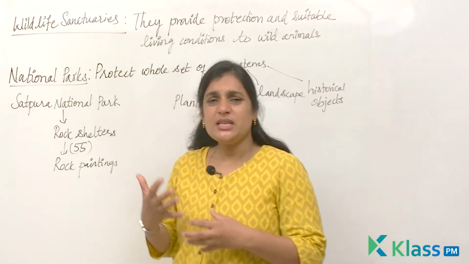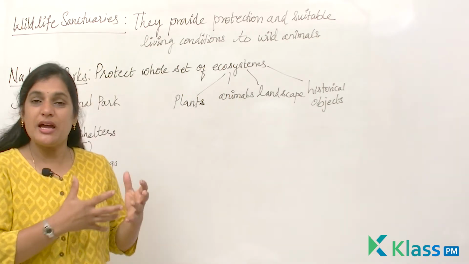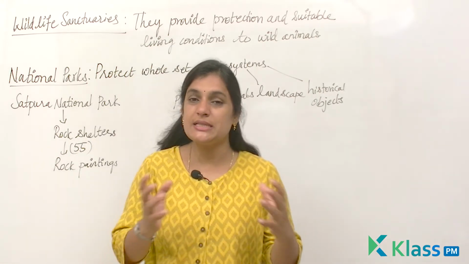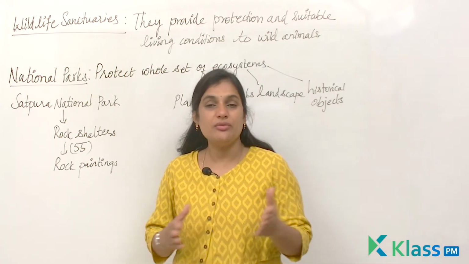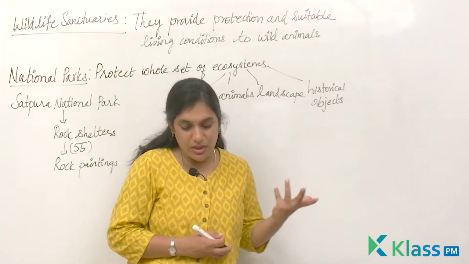Let me tell you. These small animals also play a vital role in the ecosystem because they are part of food chains and food webs. So if the population of these small animals is disturbed, then definitely there would be a great disturbance caused in the food chain or food web. Now, when we are talking about an ecosystem, what is an ecosystem?